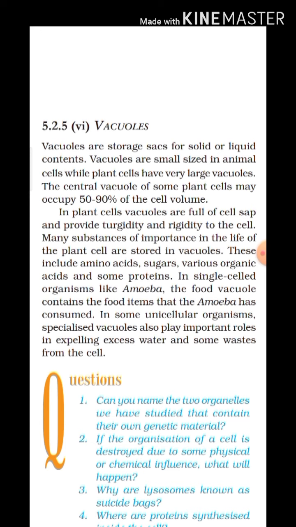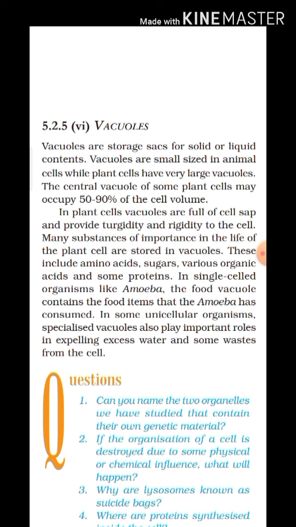The central vacuole contains the solution called cell sap, which provides turgidity and rigidity to the cell, that is, it maintains or supports the size and shape of the plant cell. Many substances of importance in the life of the plant cell are stored in vacuoles.